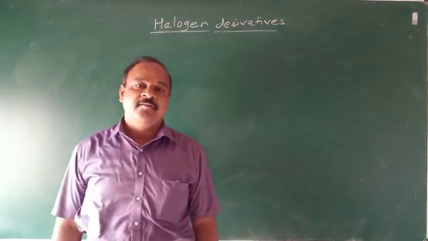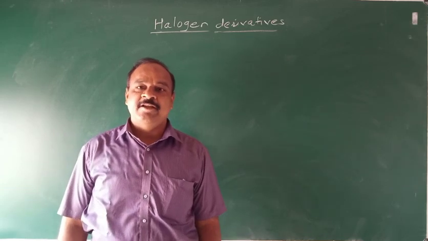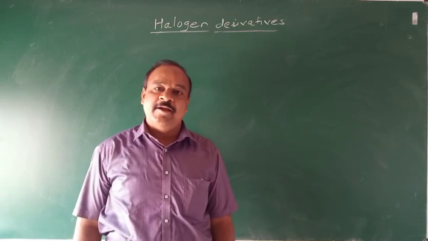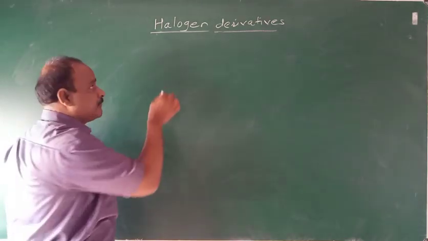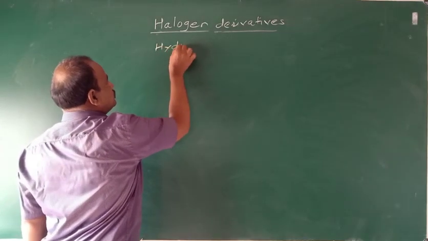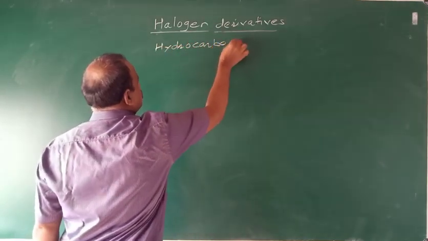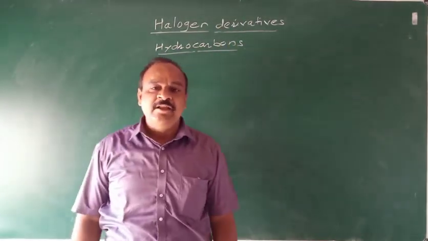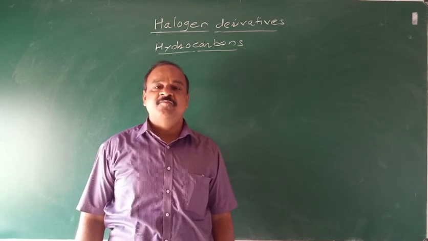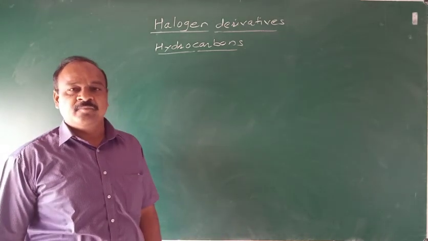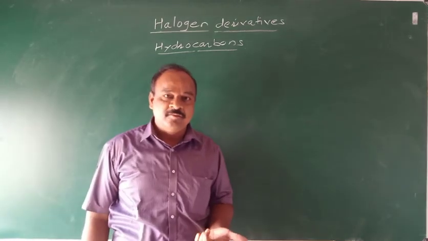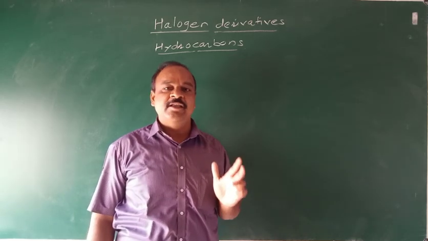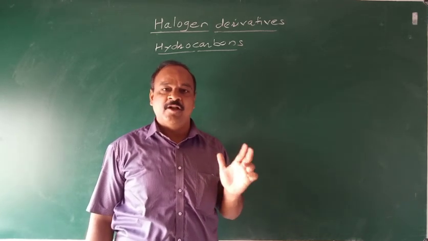Before discussing halogen derivatives, in 11th standard you already studied hydrocarbons. What is meant by hydrocarbons? Compounds containing only carbon and hydrogen are called hydrocarbons. There are aliphatic hydrocarbons, aromatic hydrocarbons, etc. But the compounds which contain only carbon and hydrogen are called hydrocarbons.